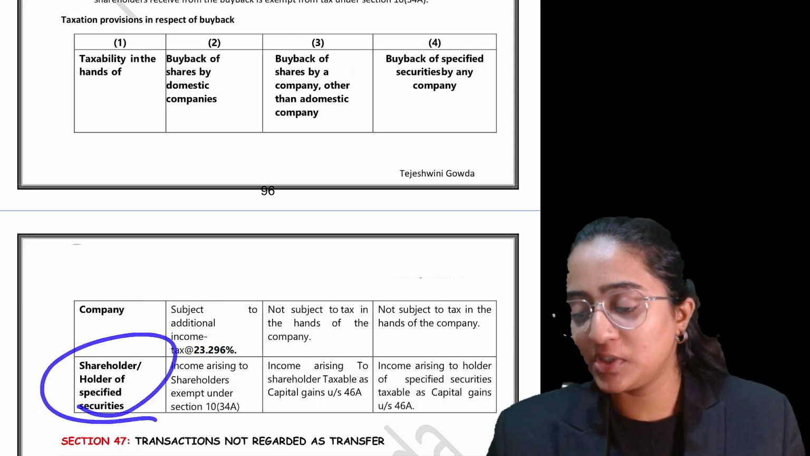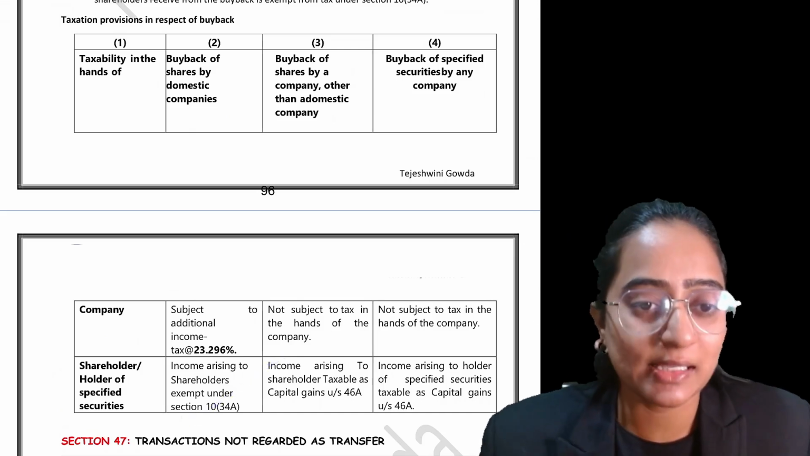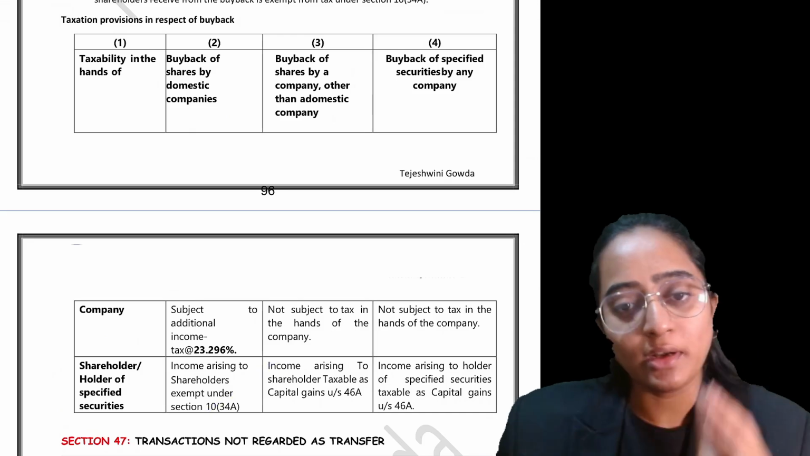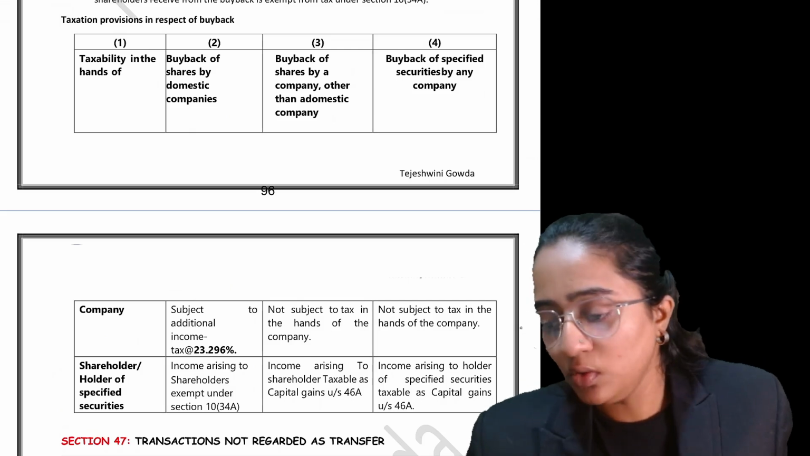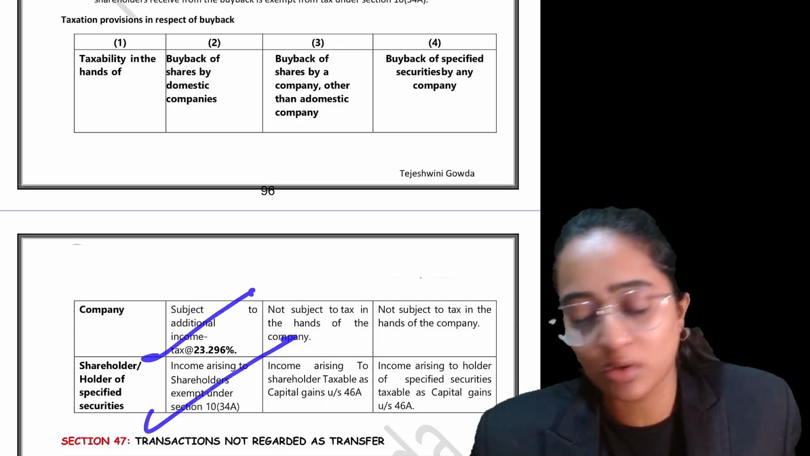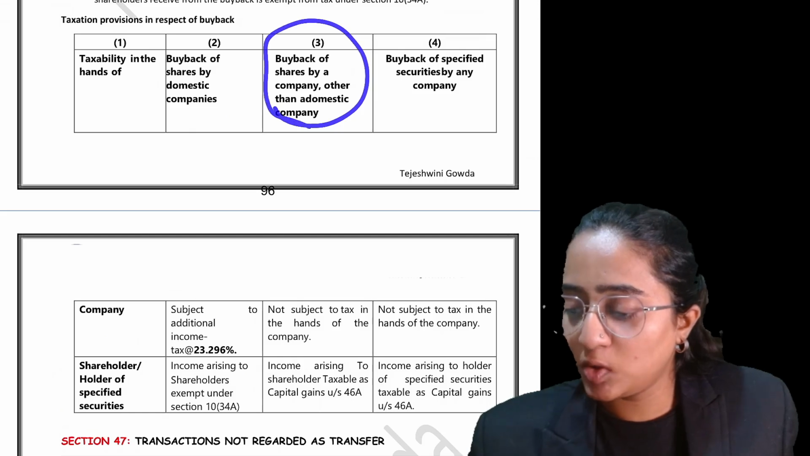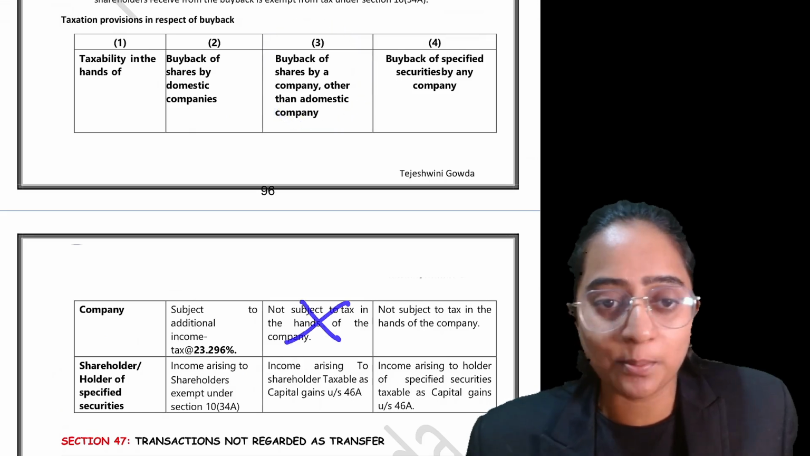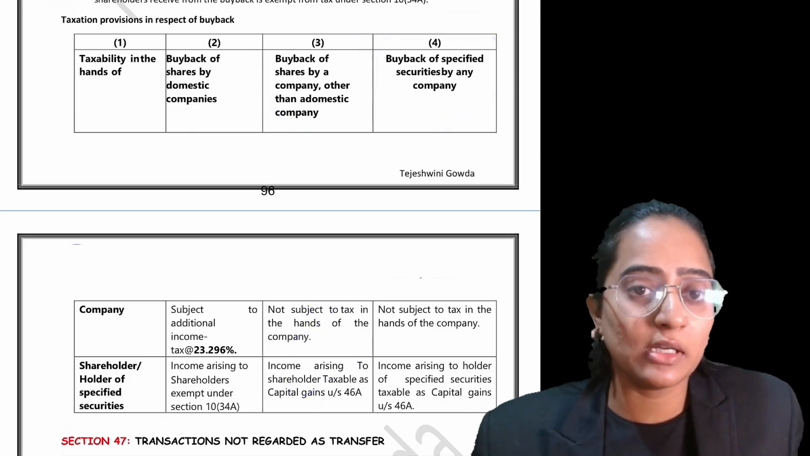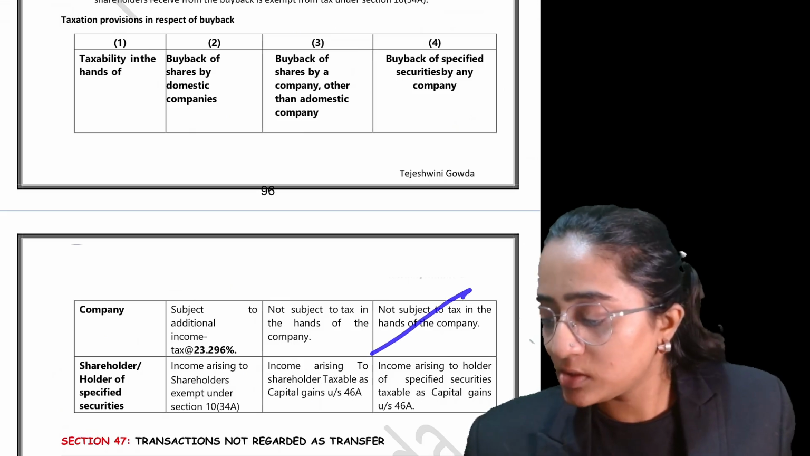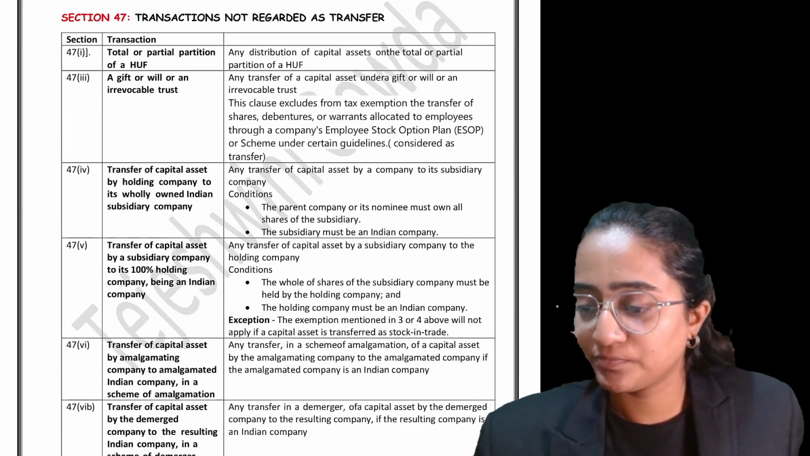If it is taxable in the hands of the company, then income arising to the shareholders of the specified securities shall be exempt. If it is already taxable in the hands of the company, why will it be again taxable in the hands of the shareholders? So once it is taxable in the hands of the domestic company, it is not taxable in the hands of the shareholders. If the buyback of shares happens by a company other than a domestic company, it is not taxable in the hands of the company, it is taxable in the hands of the shareholders.